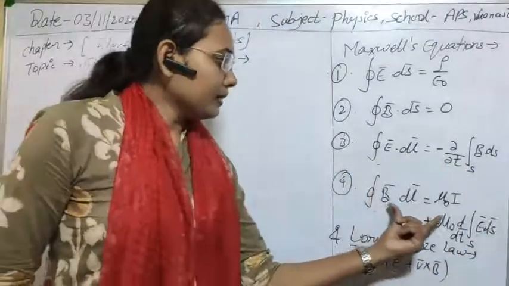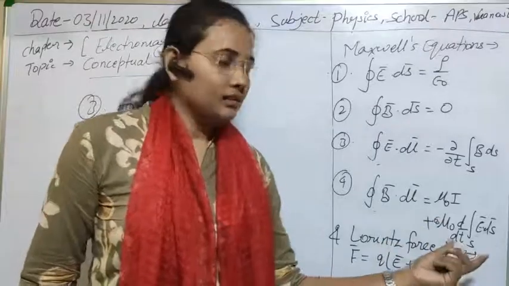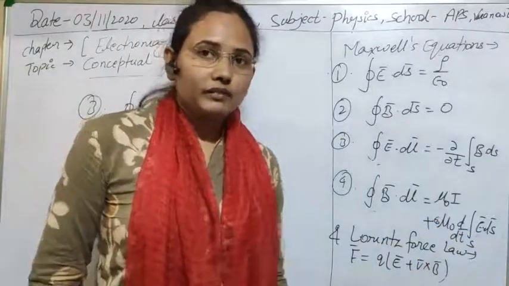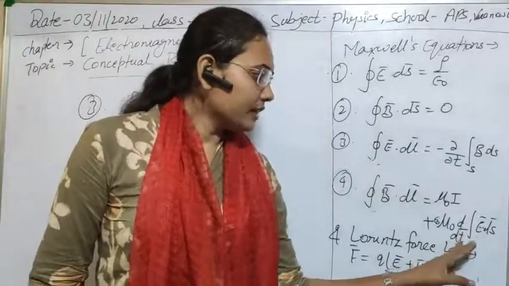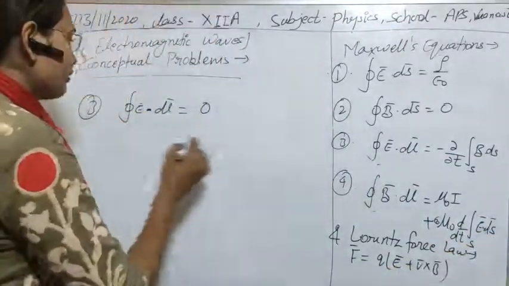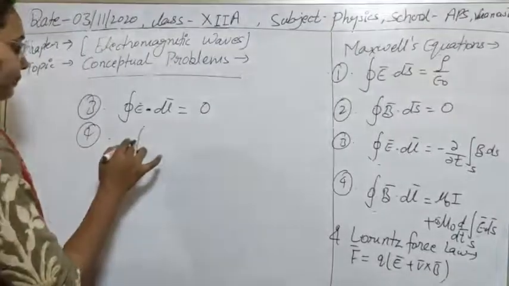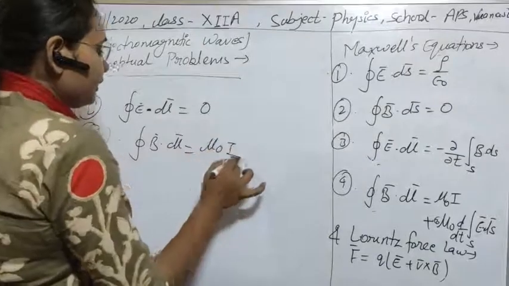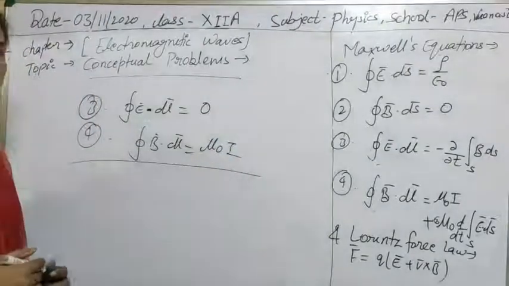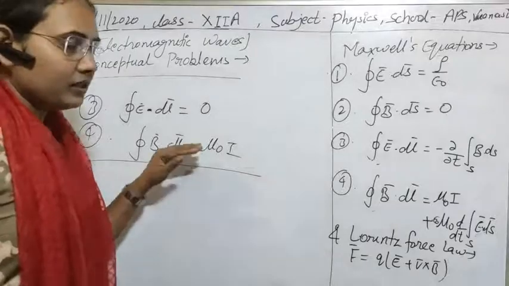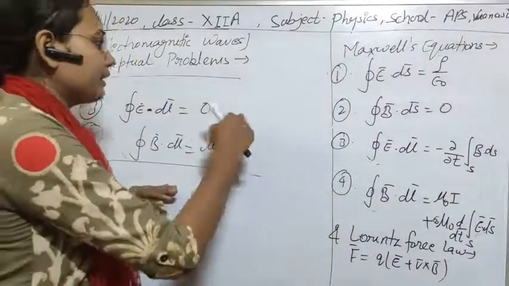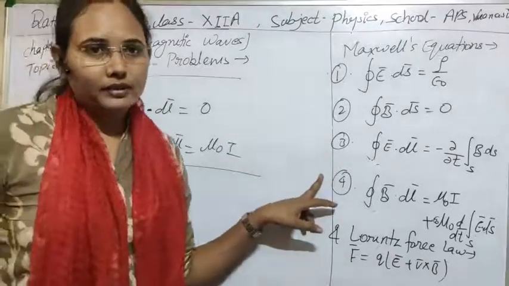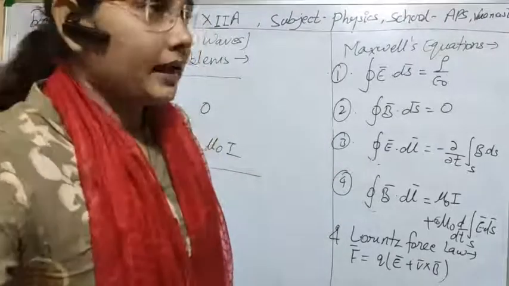There will also be a modification in the fourth equation, as the second term represents the change in electric field. If the electric field is constant, obviously its derivative will be 0. So the fourth equation will be the integral of B dot dl equals mu 0 I, and that is the equation for Ampere's law, which you know is for steady current. So if the magnetic and electric fields are steady, then the second, third and fourth equations will be modified. Clear?